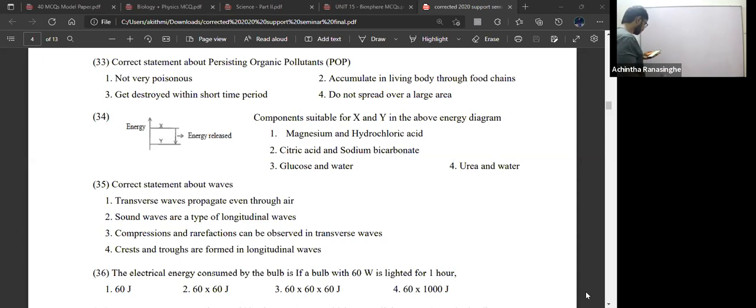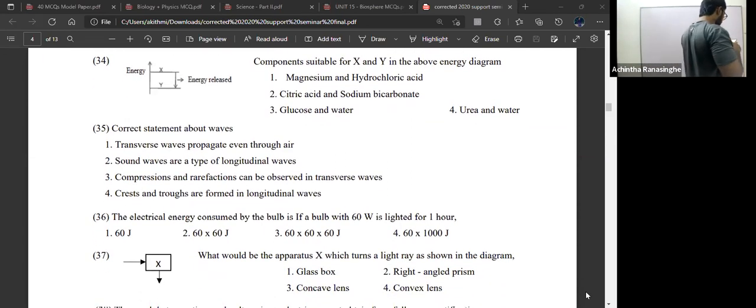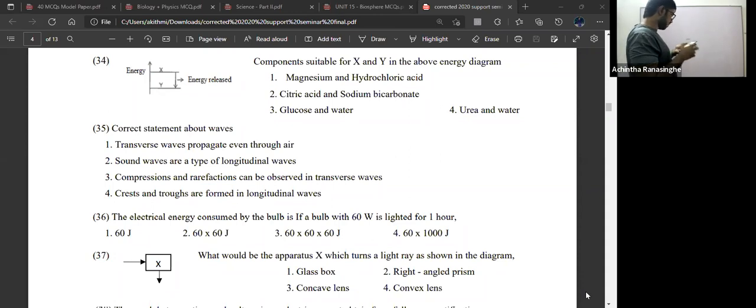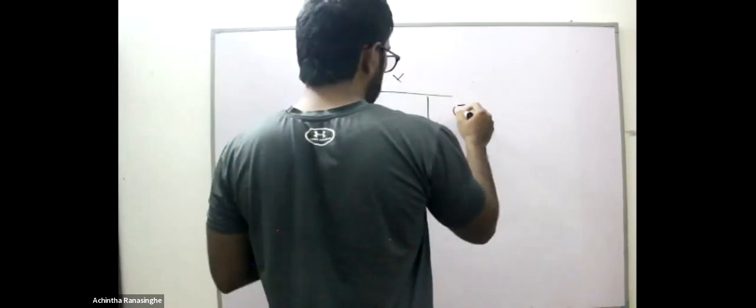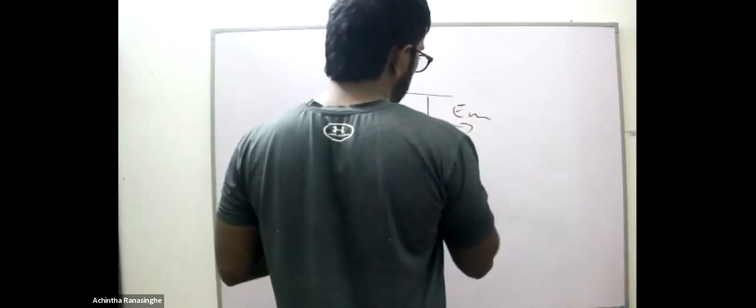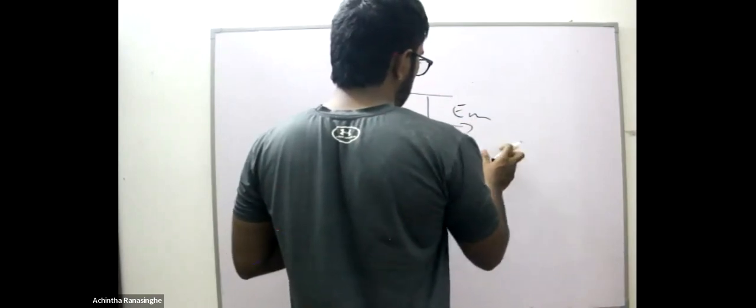Question number 34. Components suitable for X and Y in the above energy diagram. What are the components which are suitable? What is this reaction? From X to Y, there is a losing of energy. Energy is released. So if the energy is released, what is the reaction?